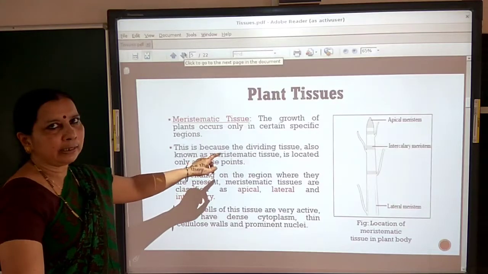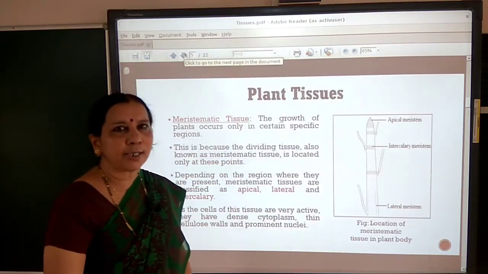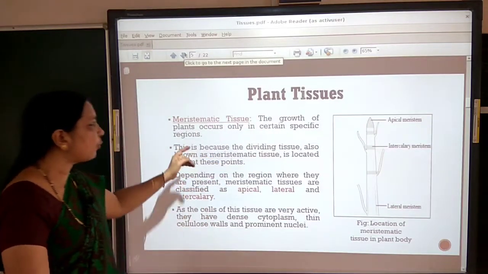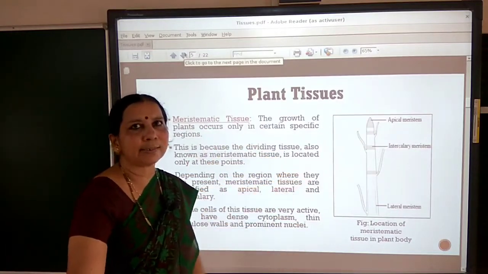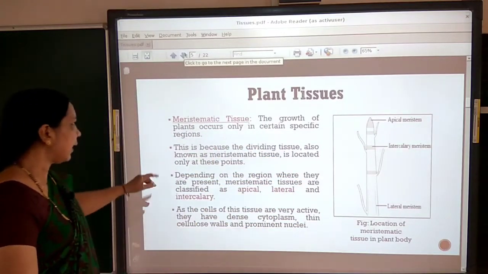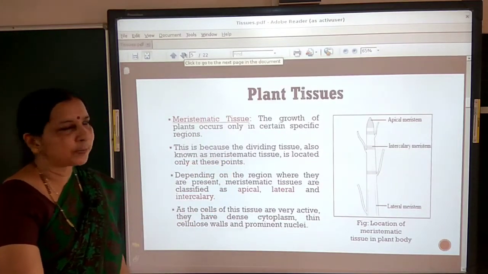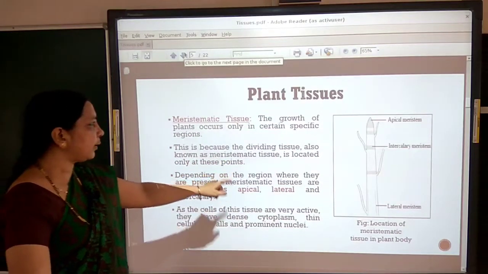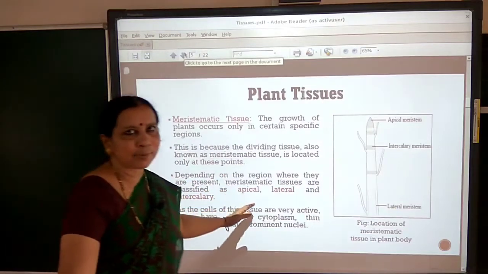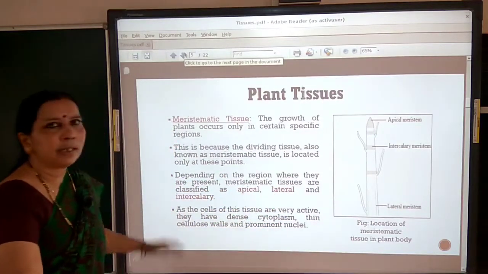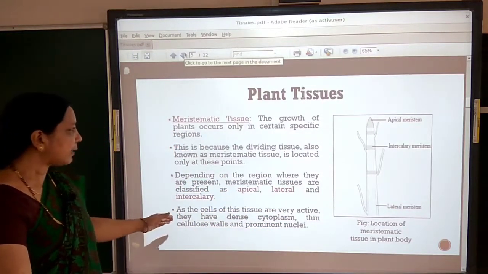Now why does it help in growth? Because this tissue consists of continuously dividing cells throughout their life, present or located in the growing tips. Now depending on the region, there are three types: apical, lateral and intercalary meristems.